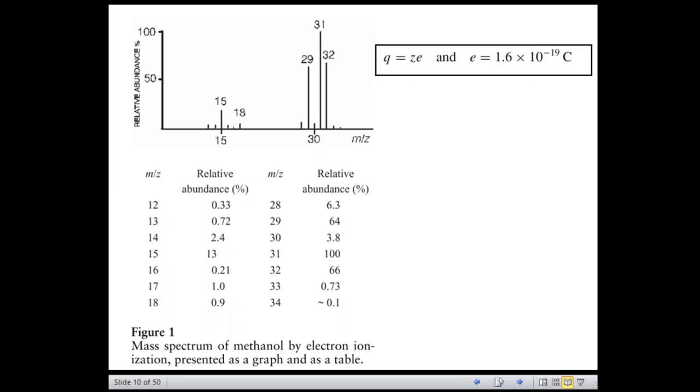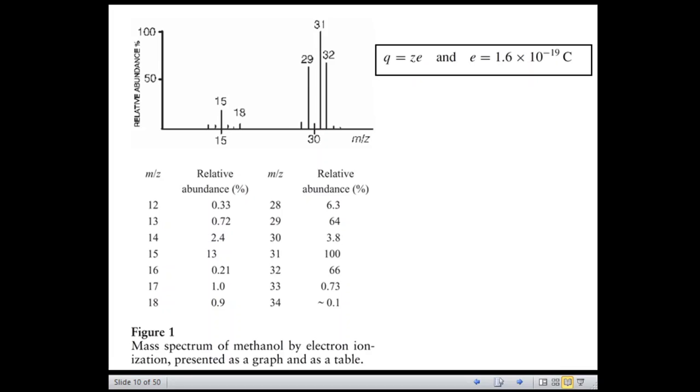The monoisotopic mass, which takes into account these mass defects, is calculated by using the exact mass of the most abundant isotope for each constituent element.